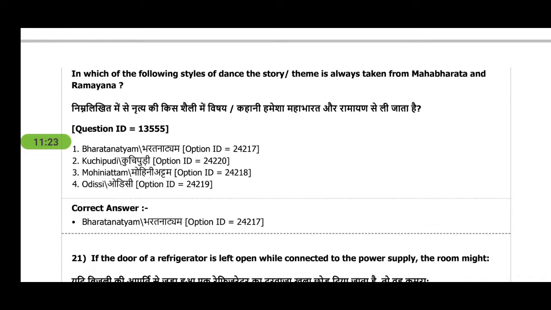Next question is, in which of the following styles of dance is the story theme always taken from the Mahabharata and Ramayana? If you have seen Ramayana and Mahabharata in this lockdown, you have noticed that Bharatnatyam is the dance they always show.